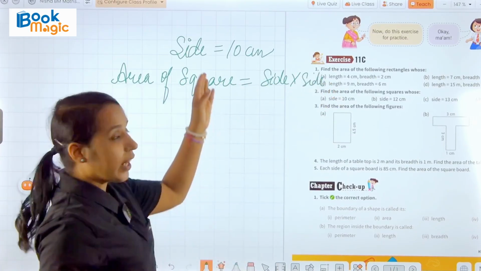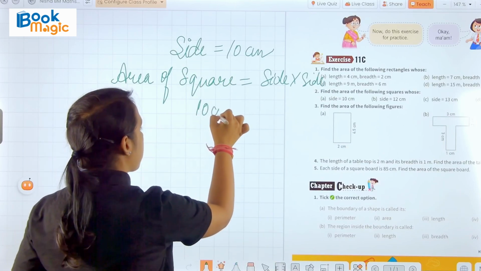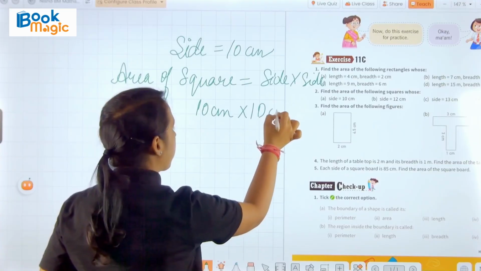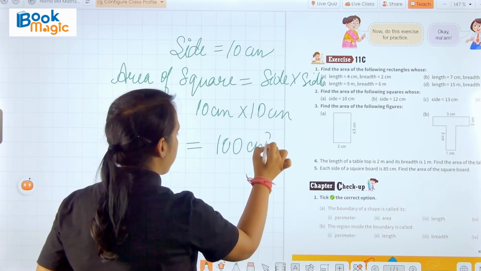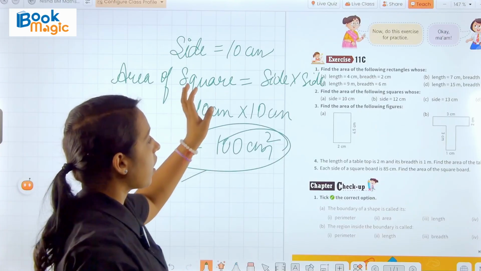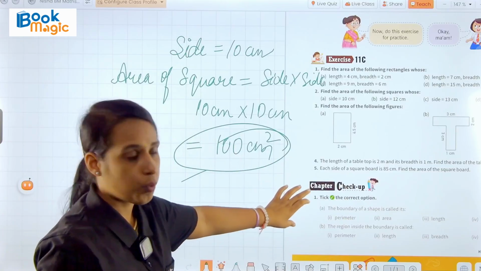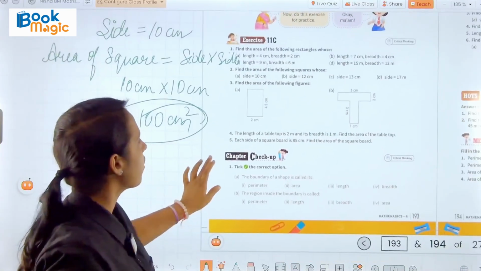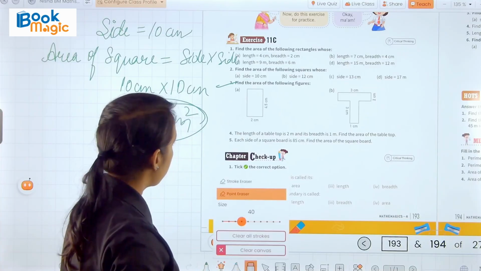Then we know that side is equal to 10 centimeter. So 10 centimeter multiplied by 10 centimeter. So what we get? 10 tens are 100 centimeter square. Okay, this is our answer, or we can say the area of this square is 100 centimeter square. Okay, now we have the next one, find the area of the following figure.